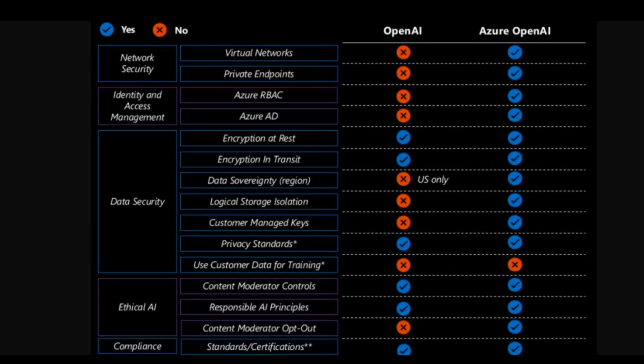For data privacy, OpenAI has strict policies to protect data privacy in model training and application, and same goes for Azure OpenAI. For ethical AI, OpenAI follows the principle of safe and beneficial AI and takes measures to avoid harmful applications of its technology. And Azure OpenAI promises the same.